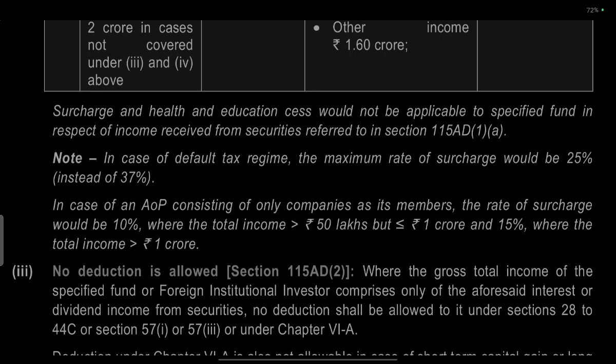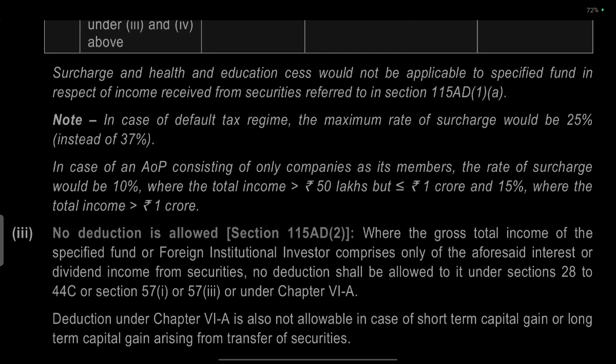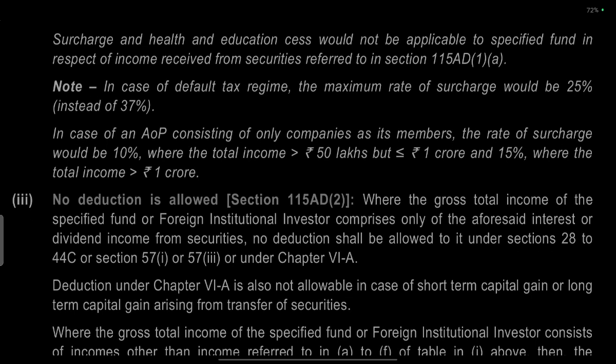Now, in the case of the default tax regime, the maximum rate of surcharge is 25% instead of 37%. In the case of AOP consisting only of companies and members, the rate of surcharge is 10% if income is greater than 50 lakhs but less than 1 crore, and 15%.